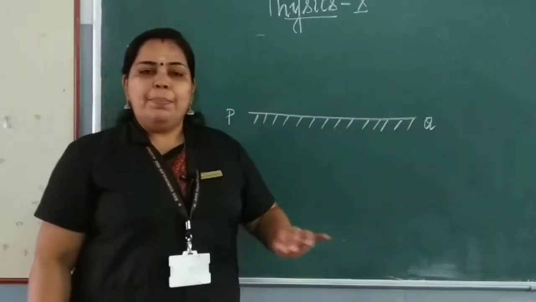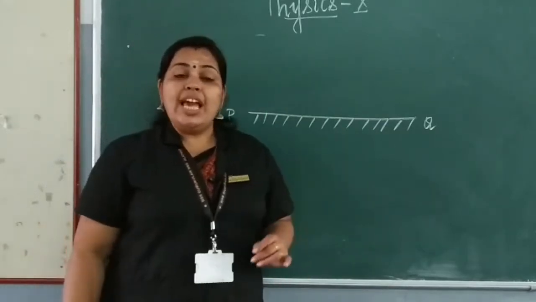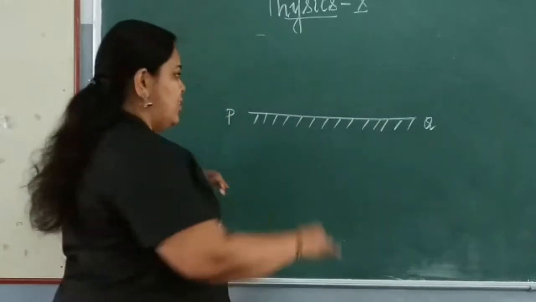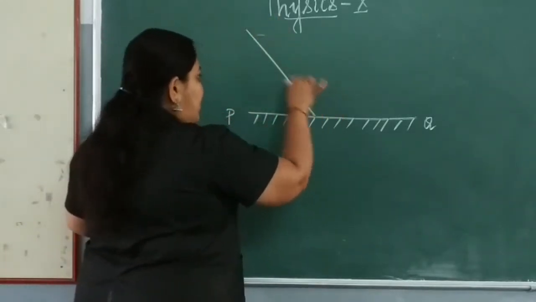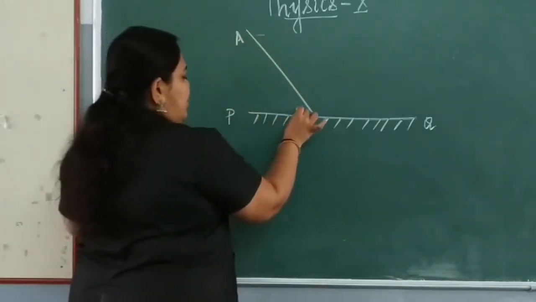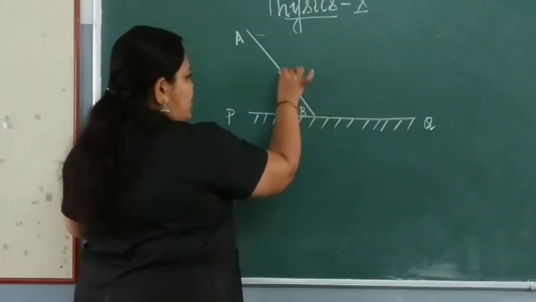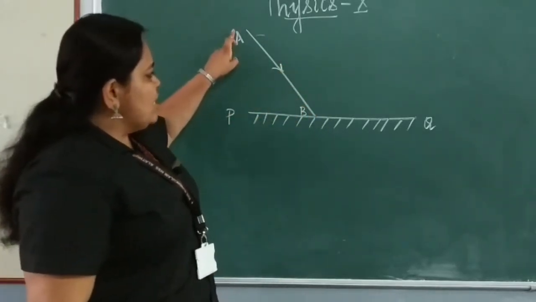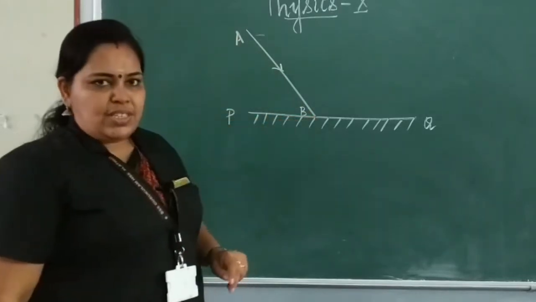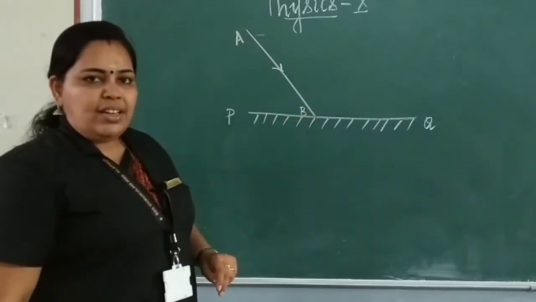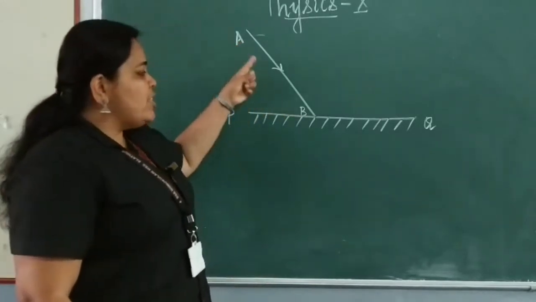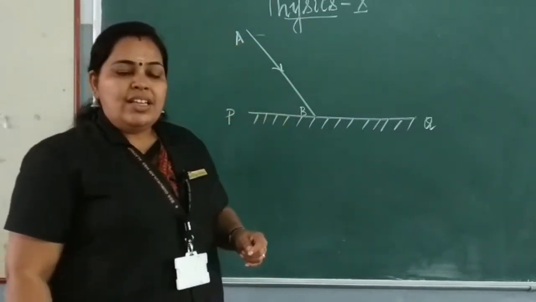PQ is a plane mirror. Now, what will happen when light falls on this mirror? See here, let AB be a ray of light. When this light falls on the surface, what will happen? It returns back, isn't it? So what do we call this ray AB?